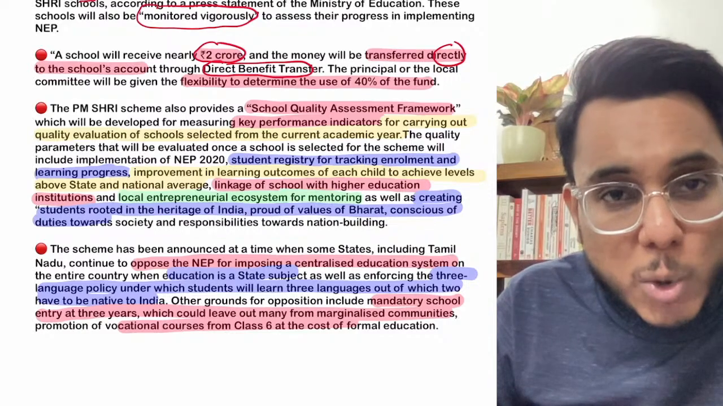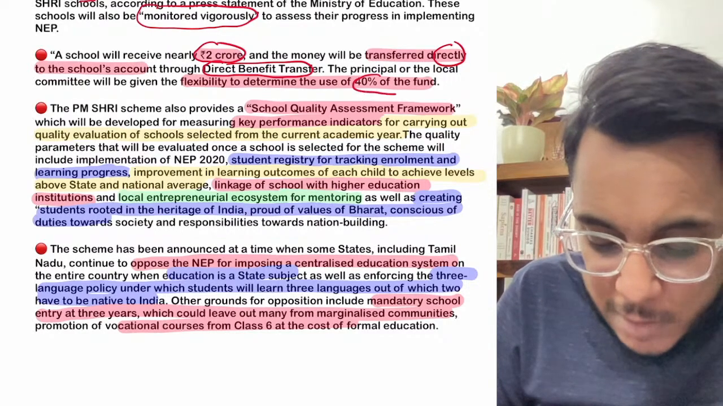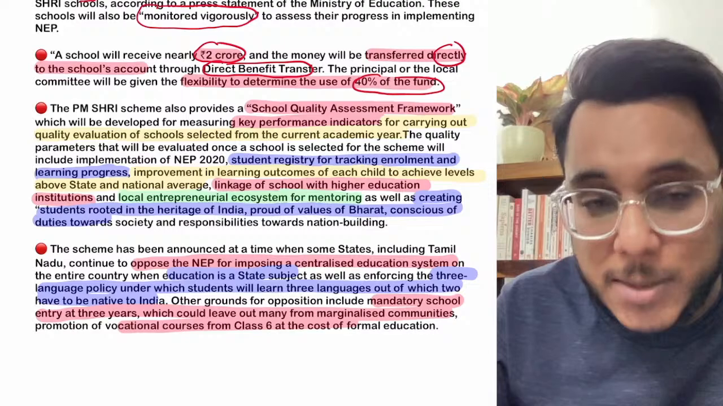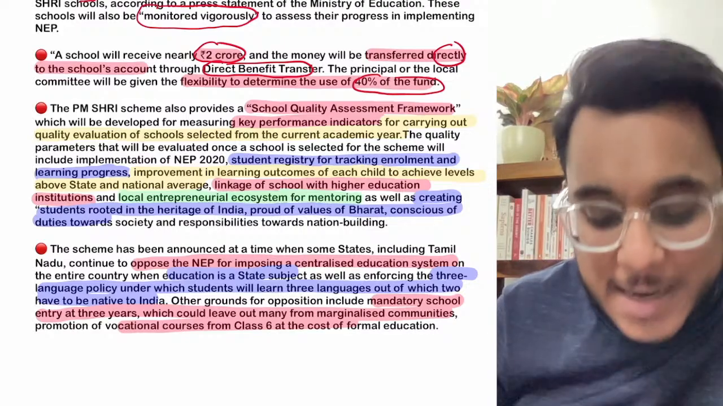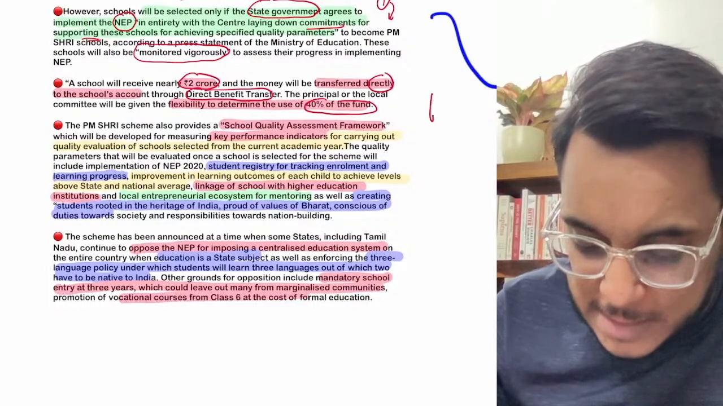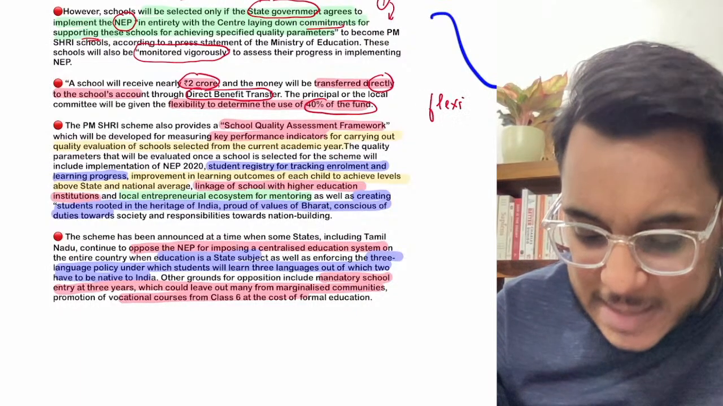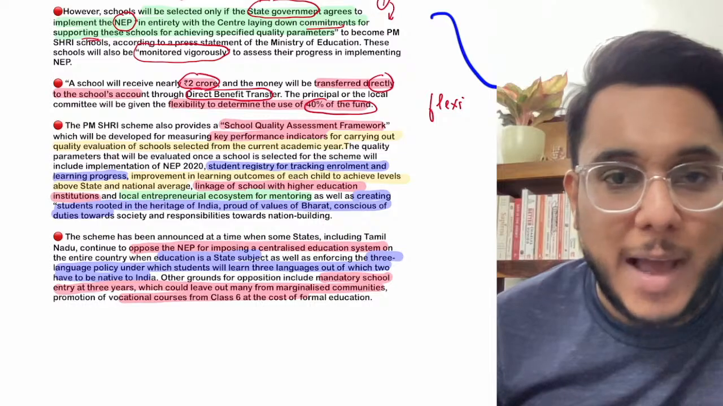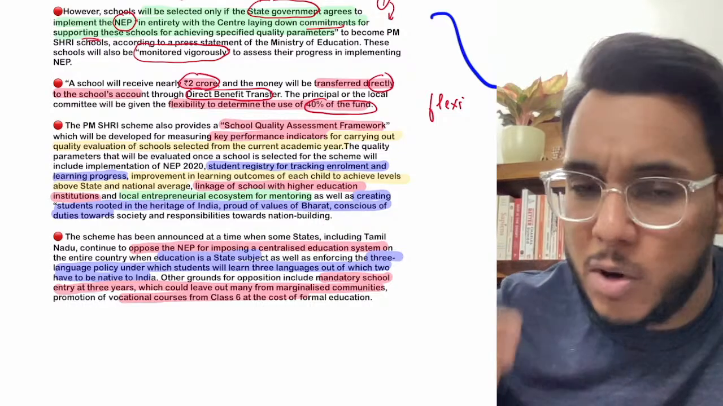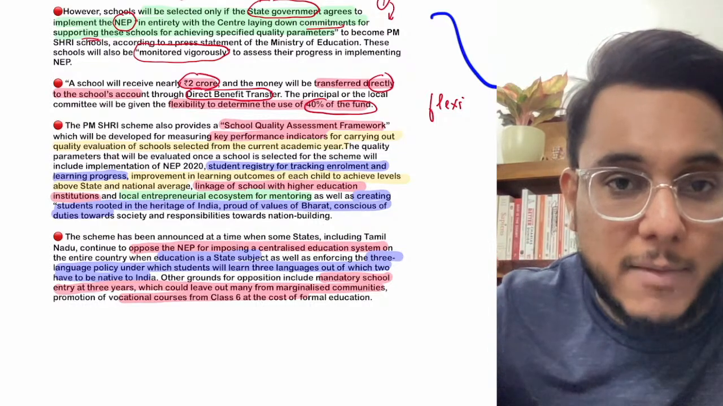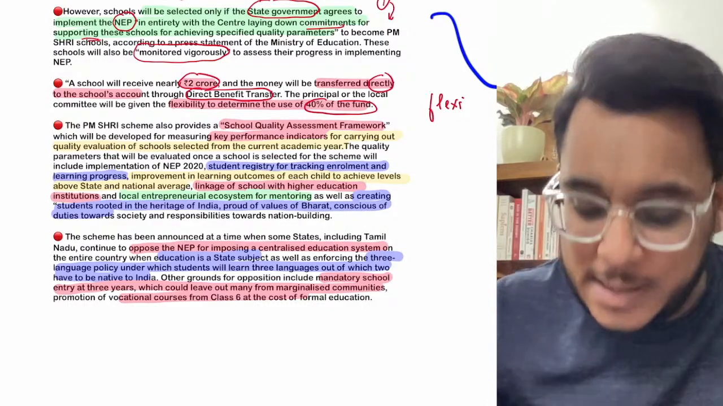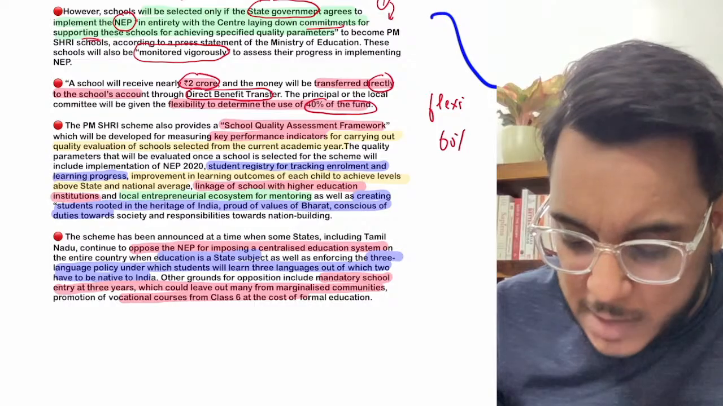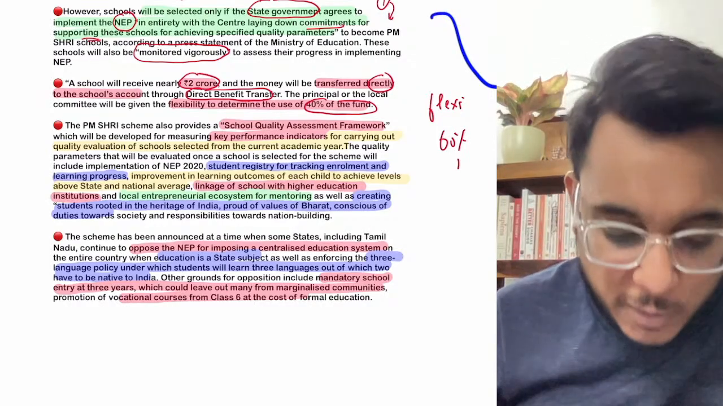Now out of this 2 crore rupees funding, 40% of the fund can be used by the school at its own discretion. Okay, this will be the flexi fund. This will be the flexible fund. For example guys, let's say that in one particular school they don't have a sports complex, or they don't have a basketball court, they don't have a football ground, so they can use the 40% of the fund for their own needs. However, the 60% of the fund has to be used on the direction of the government.